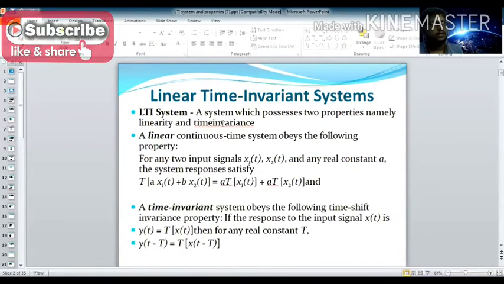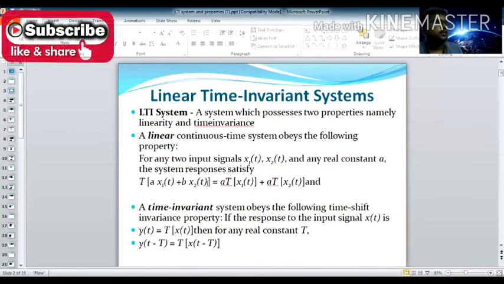A linear continuous system obeys the following properties. For any two input signals, let us take x1 of t and x2 of t, for continuous time signals, and any real constants a and b, consider the response to a times x1 of t plus b times x2 of t, that is the weighted sum of